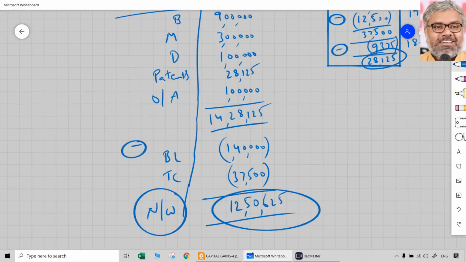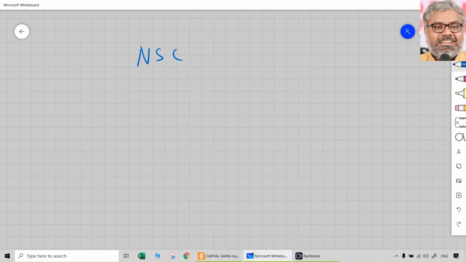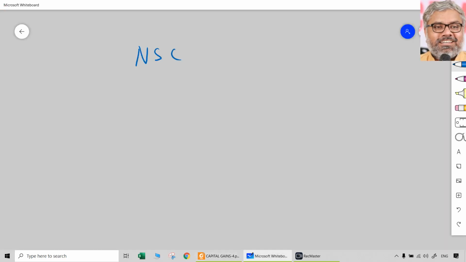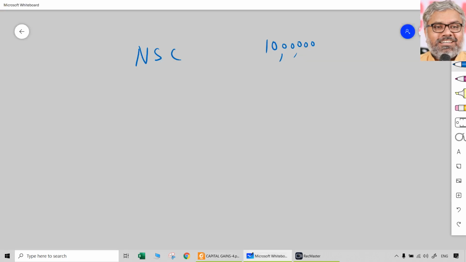So let us compute the capital gains by taking full value of consideration or net consideration itself. So net sale consideration is given directly in the question. So when it is already given directly, take that net sale consideration received is 10 lakhs. Okay. Then what? This is taken. Value adopted by the Stamp Valuation Authority, which was not contested by A, is 15 lakhs. So when net sale consideration is 10 lakhs, value adopted by Stamp Valuation Authority is 15 lakhs. What should be taken?